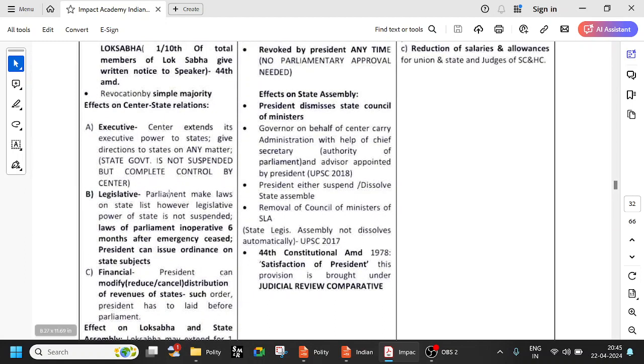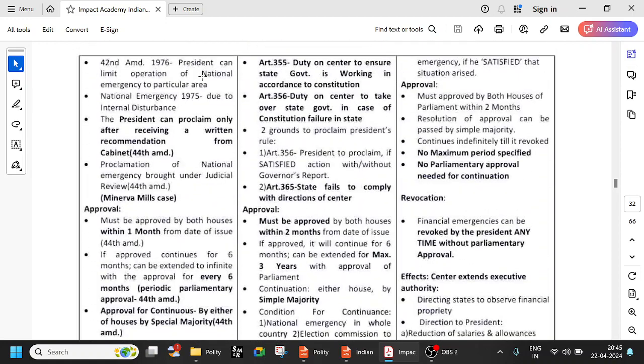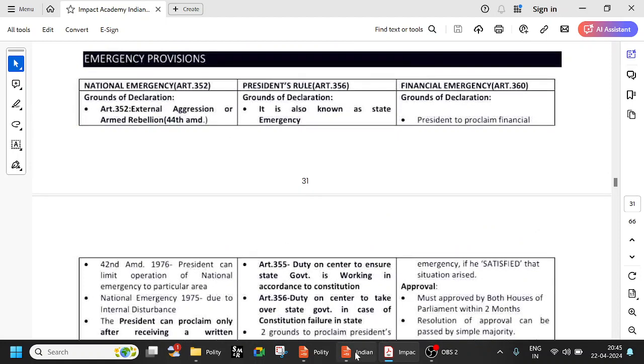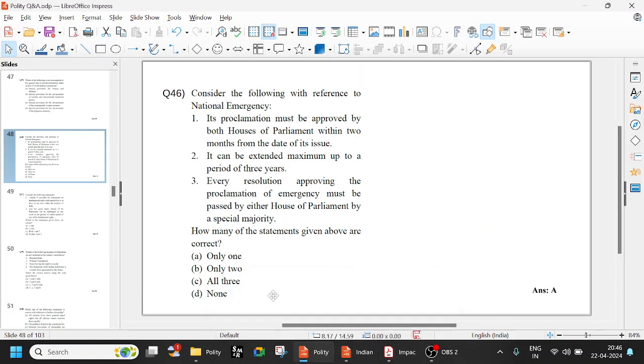It can be extended for 6 months, all those things, and the Lok Sabha can be extended by 1 year. So that is the national emergency. Now let us look at the question. The question is on national emergency.